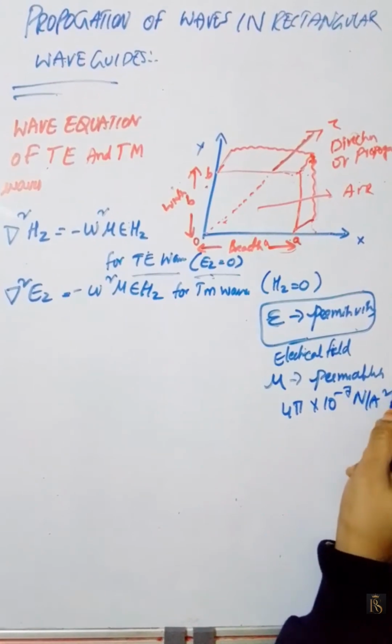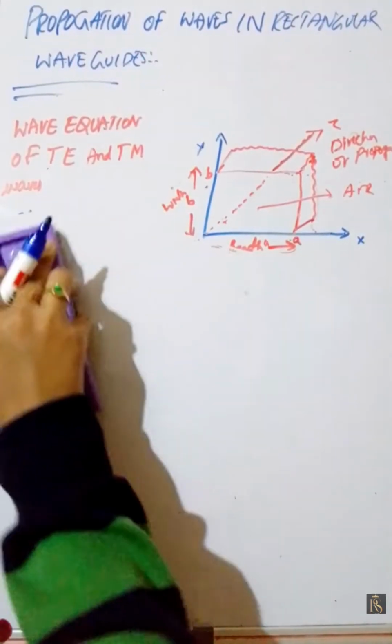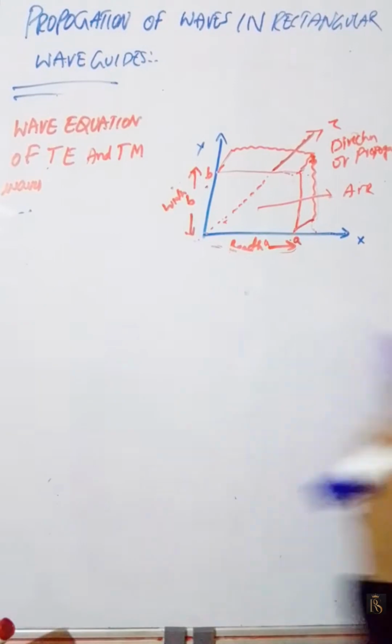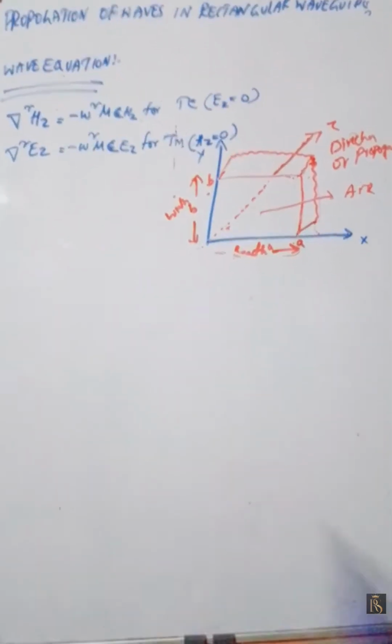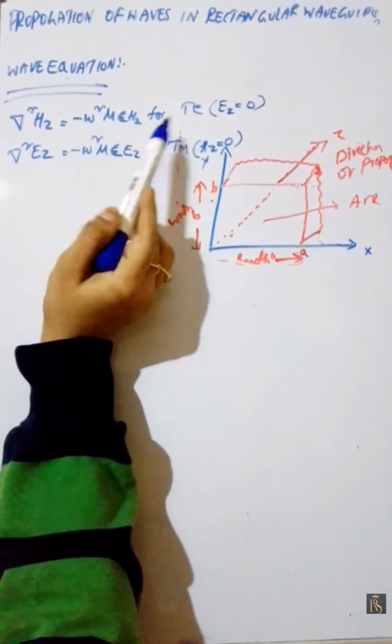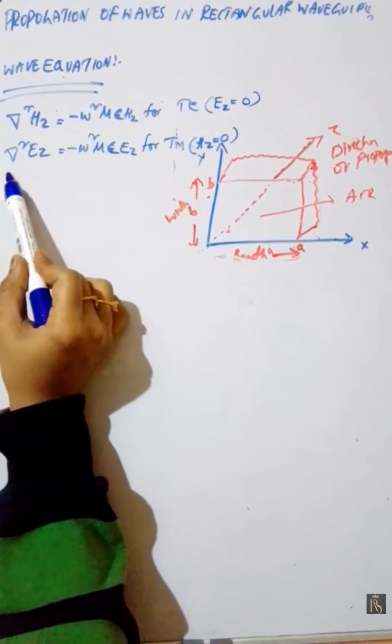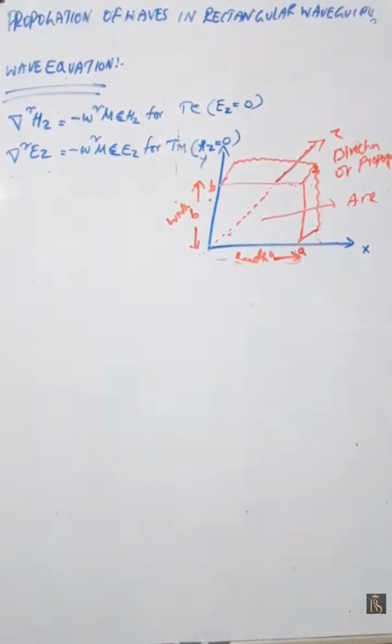For the magnetic field, the electric field is 0, and for the electrical field, the magnetic field is 0.